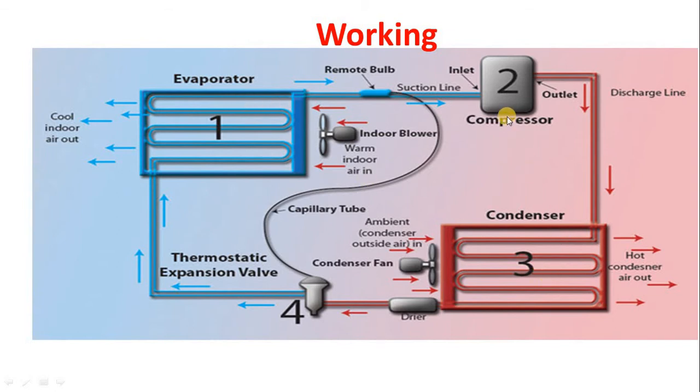Now I will give a brief idea of the working of the vapor compression refrigeration system used in the air conditioning system. Students, the main function of the compressor is to compress the vapor refrigerant coming from the evaporator to a high pressure and temperature. This high temperature, high pressure vapor refrigerant then enters the condenser. In the condenser, the latent heat of condensation is rejected to the atmosphere or some other media, and the phase changes from vapor refrigerant to liquid refrigerant.